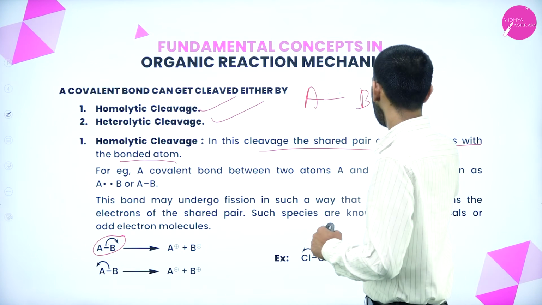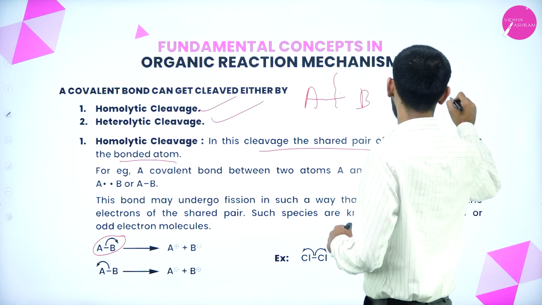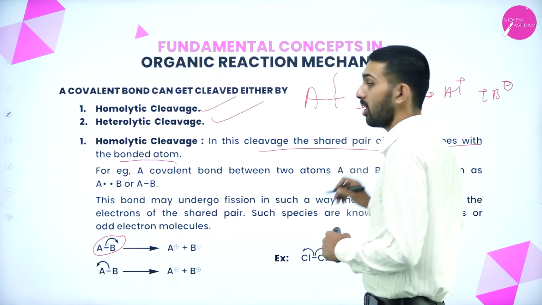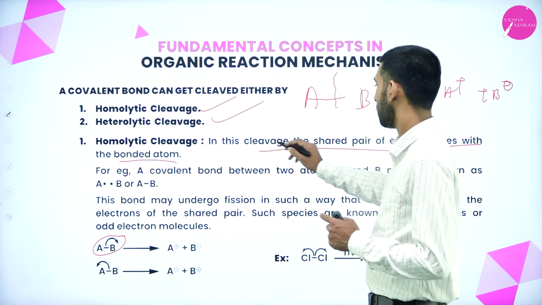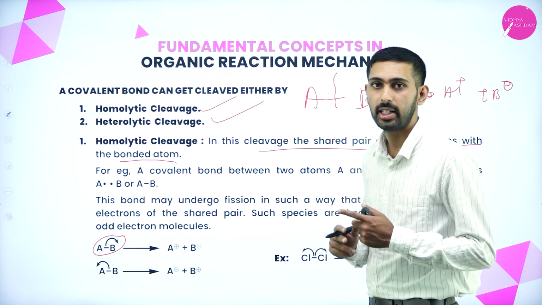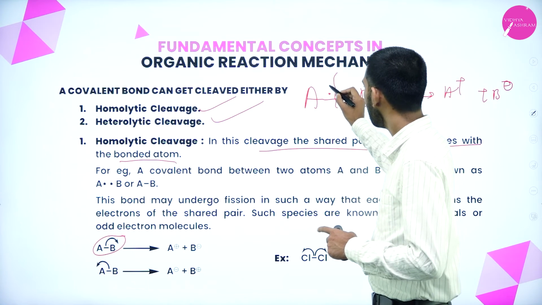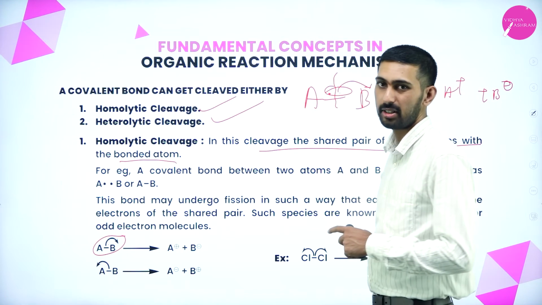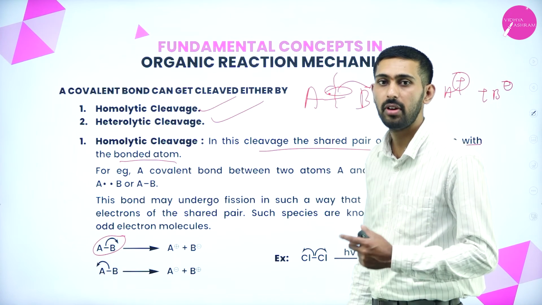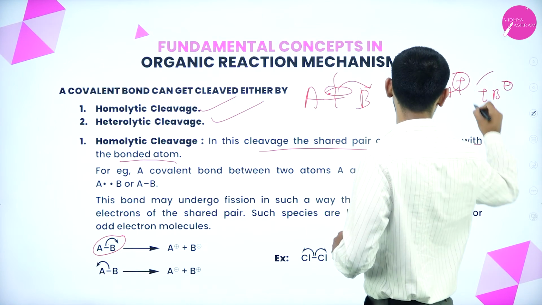Both the electrons will go to the B atom, so a deficiency occurs on A, so I have taken a cation. Here the electrons have all gone to B, so it is electron rich.